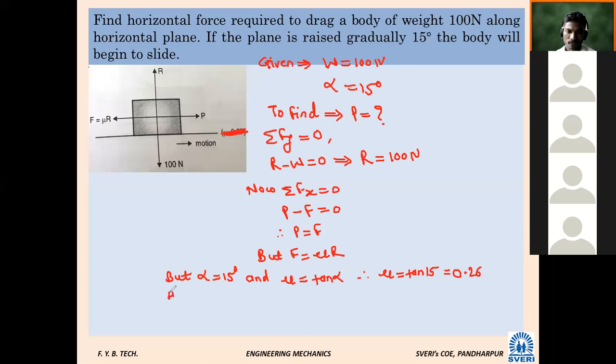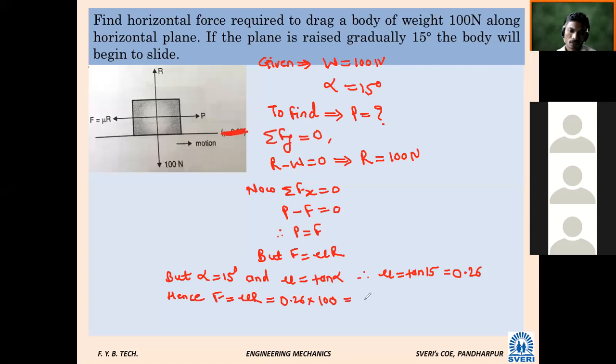Hence, F is equal to mu R. So what is the value? 0.26 into R, which is 100 Newton. How much will it be? 26 Newton. Therefore, the P force we want to find is nothing else, no? 26 Newton.